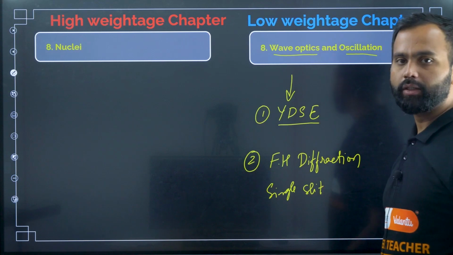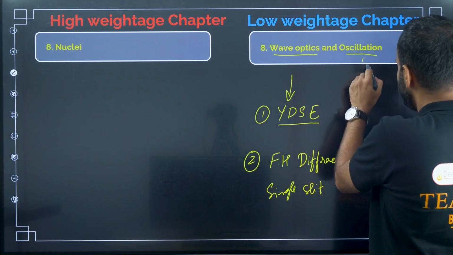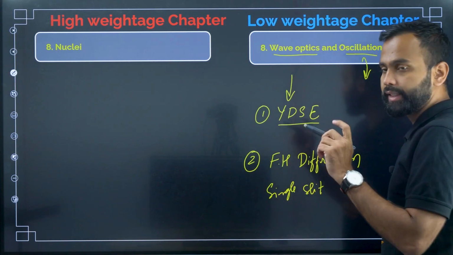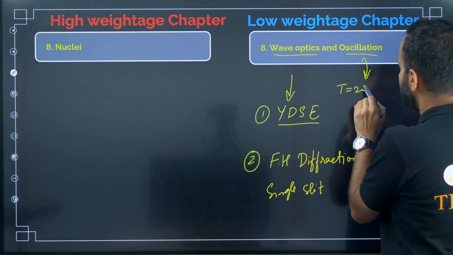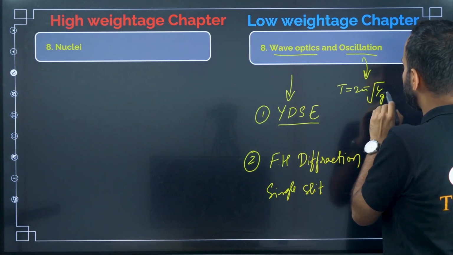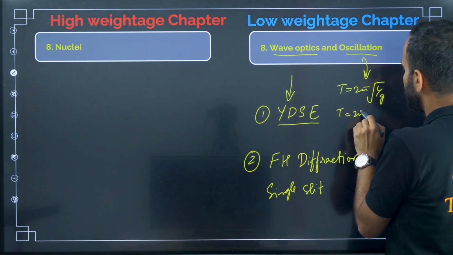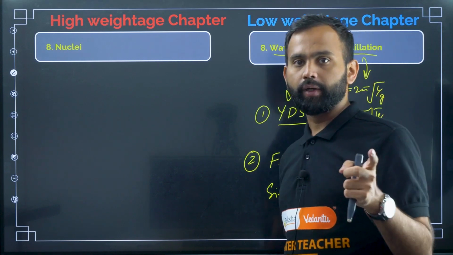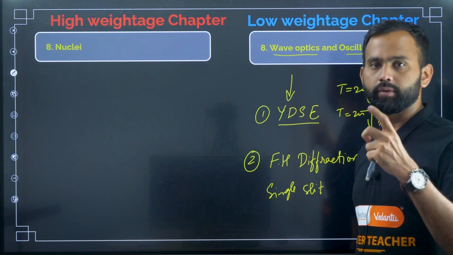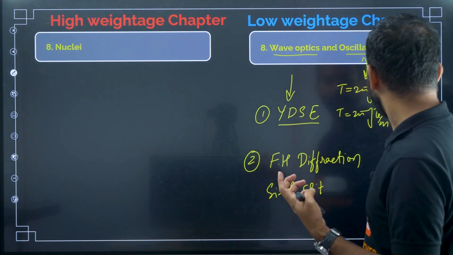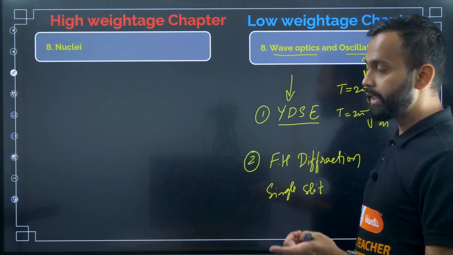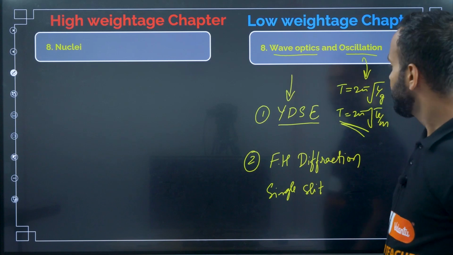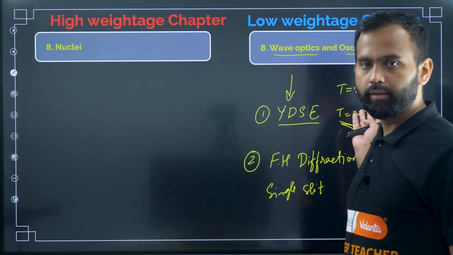Yeah, in oscillation, what are the topics you have to focus more on? So the first one, the time period of the oscillation, T equal to 2 pi into root of L by g, or T equal to 2 pi into root of m by k, right? So how did we get this equation? You know, right? F equal to kx, F is m into d square x by dt square. From that, we will get this equation, right? So they will ask questions based on this only, okay?